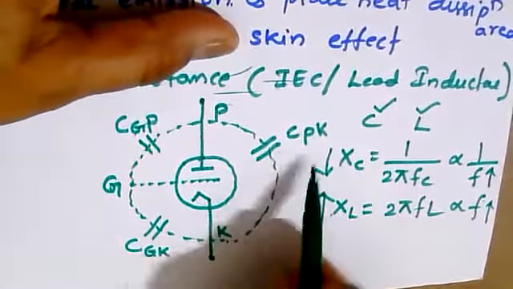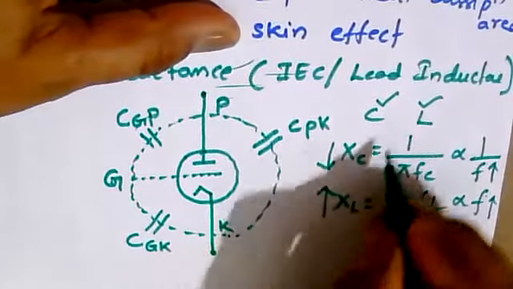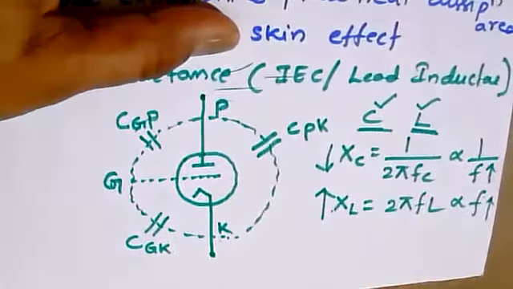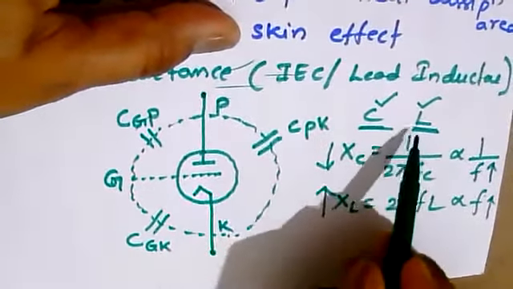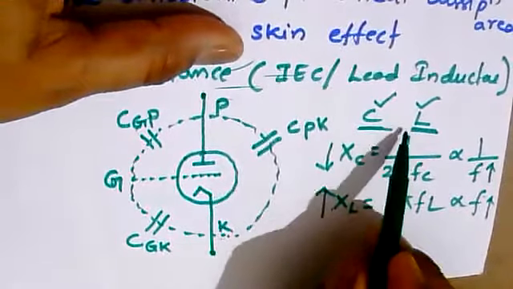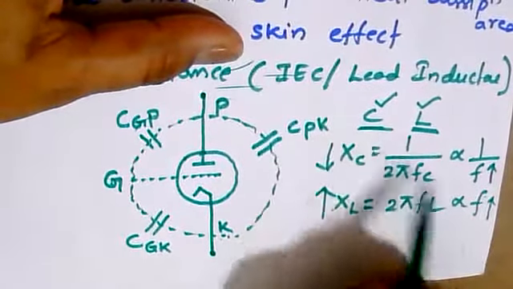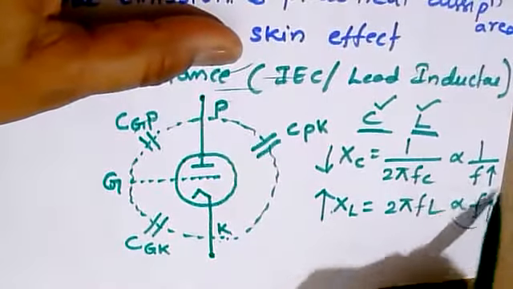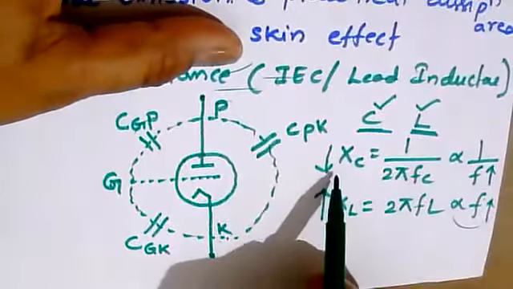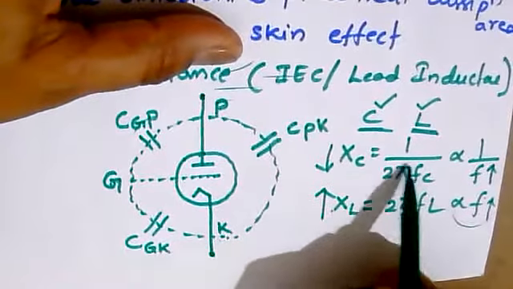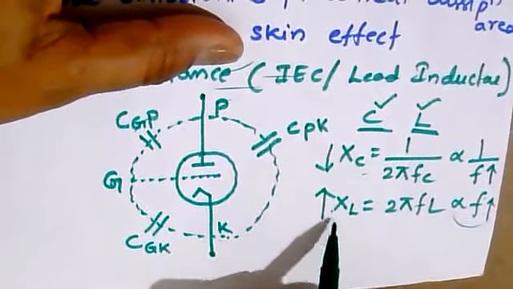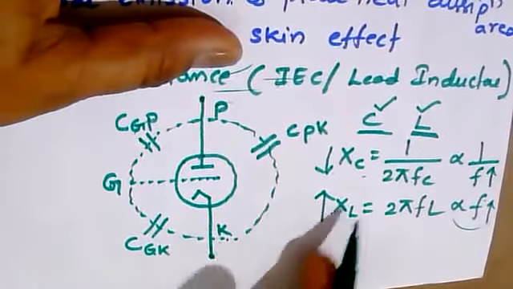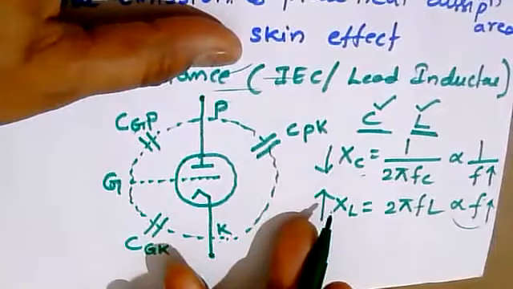As we are designing a circuit which consists of an inductor and a capacitor together, the effect of these two components will be exactly opposite for the same parameter. As the frequency is increased, the reactance due to capacitance decreases, while the reactance of inductance increases. So this is how it is affected.